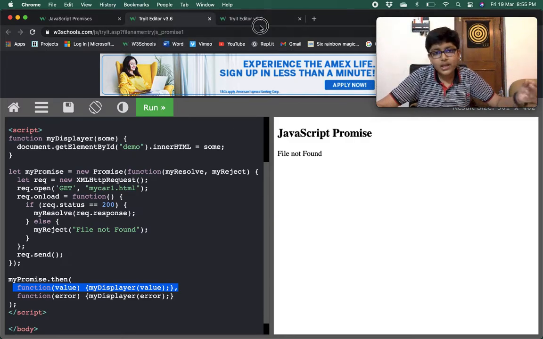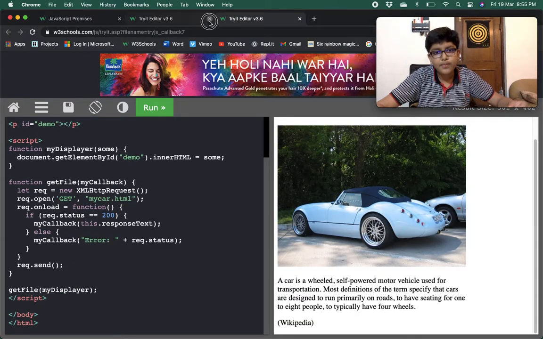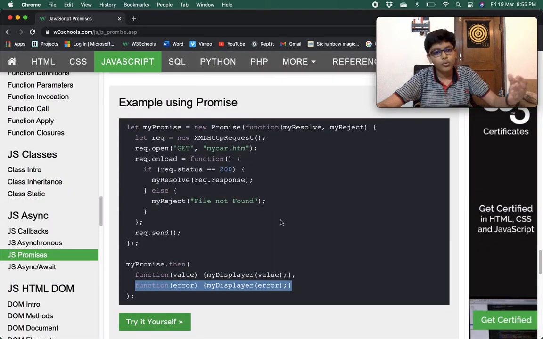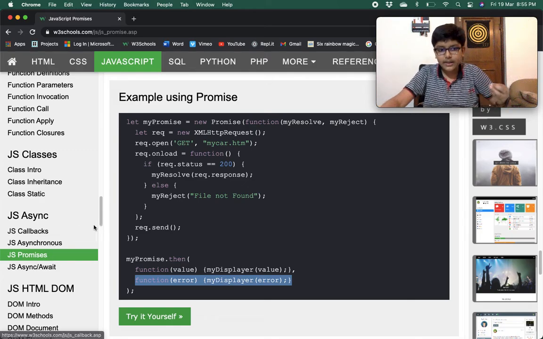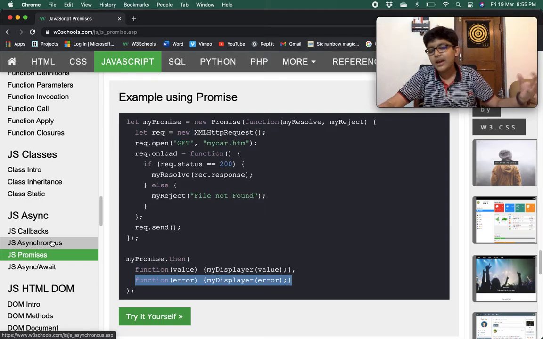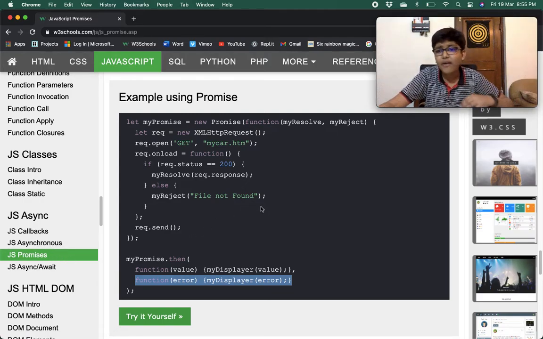Basically, promises help a lot when you are doing advanced coding. Right now, at an intermediate level, I think callbacks and asynchronous code are much easier to understand and use because they have a familiar syntax. Promises have a very different syntax if you have not done something like that before.